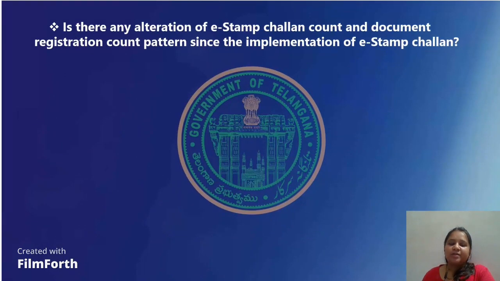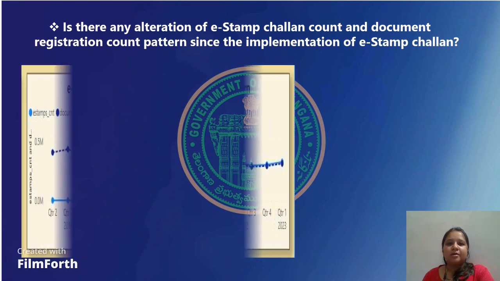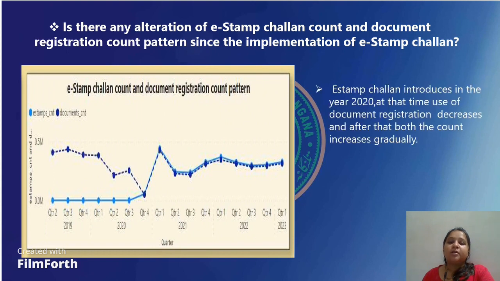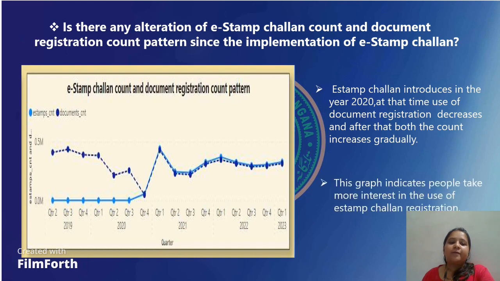My next question is, is there any alteration in the e-stamp challan count and document registration count pattern since the implementation of e-stamp challan? Yes, there is a pattern. As you see here, the e-stamp challan was introduced in the year 2020. Before this, in 2019, the document registration count decreased gradually, and after the introduction of e-stamp challan, both counts increased gradually. This graph also indicates that people take more interest in the use of e-stamp challan registration.